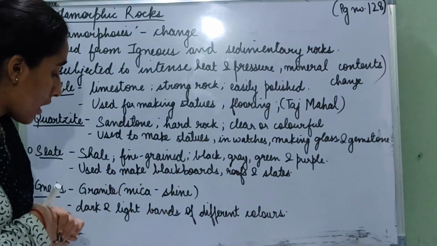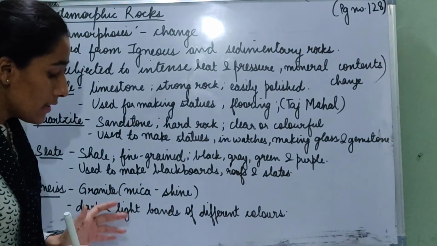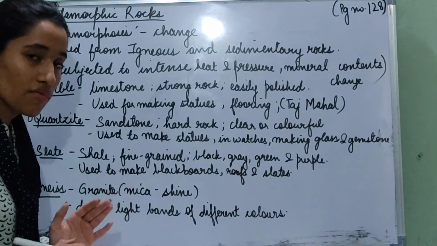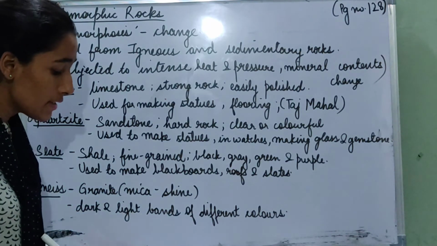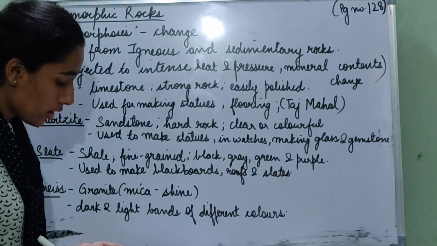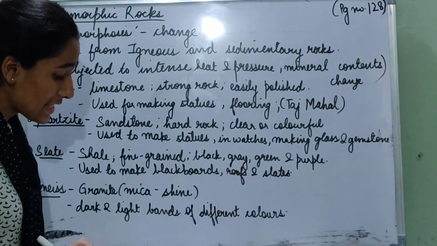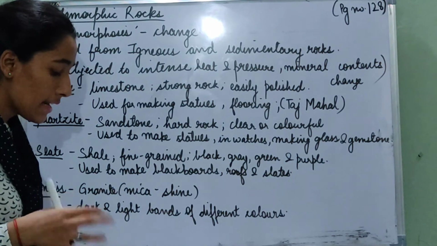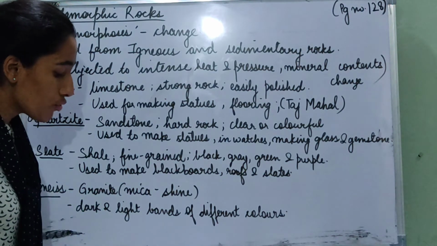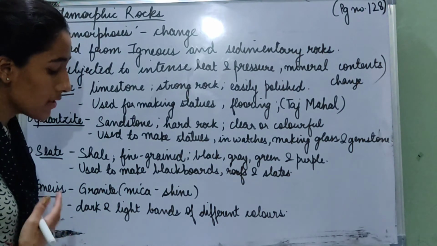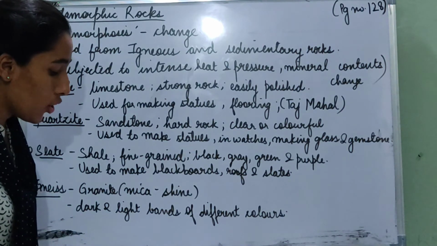So now quartzite. Quartzite is formed from sandstone. So it is another metamorphic rock that is formed from a sedimentary rock, sandstone. It is a hard rock that can cause a scratch on steel. It is so hard that it can scratch anything that is made of steel. It is used to make statues, in watches, in making glass, and also as a gemstone. It can be clear or colorful.